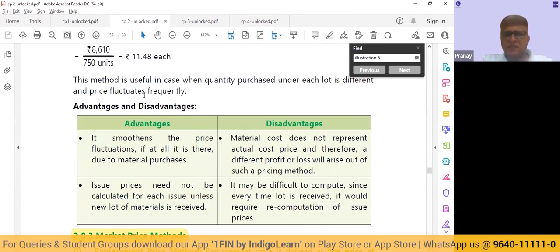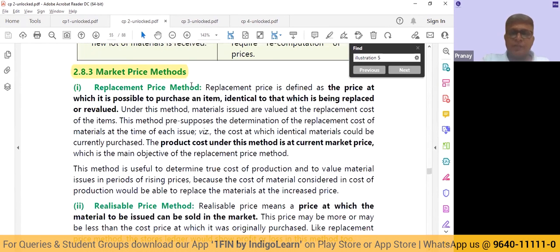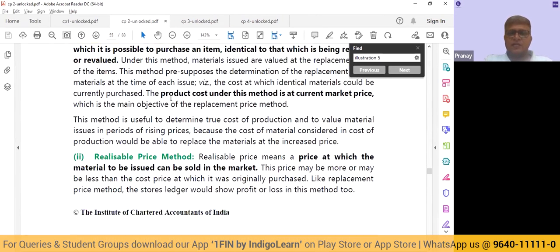And then you have the market price method. So it's more like a theory topic. There are no practical questions which are there on this. Replacement price method. If I go and buy in the market today, if I want to replace my product, at what cost can I replace? Let me issue the material at that price. Or realizable.